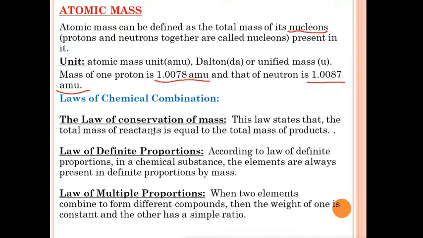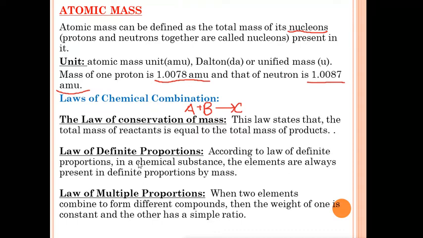The first law is the law of conservation of mass. Let's see the statement of this law. The law states that the total mass of the reactants is equal to the total mass of the products. For example, we have a reaction A plus B giving us the product C. So according to this law, the mass of A and B should be equal to the mass of C. Total mass of the reactants should be equal to total mass of the products.